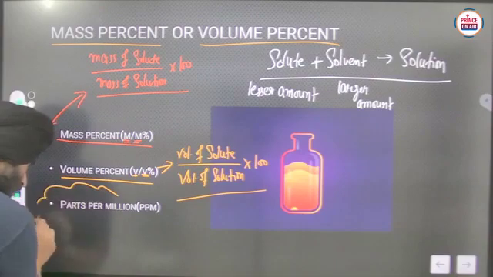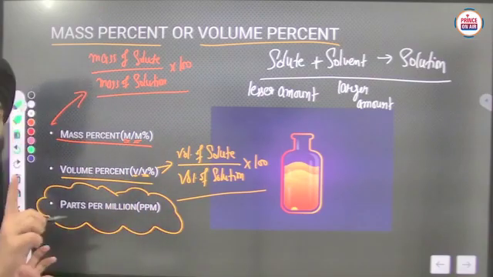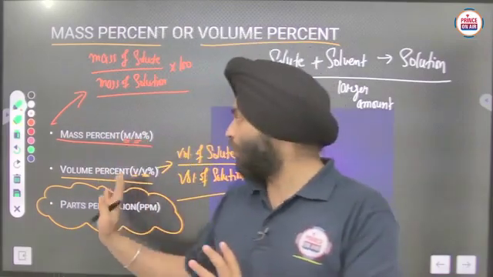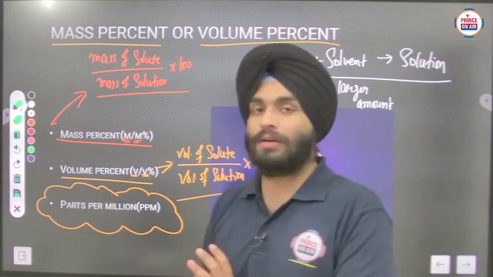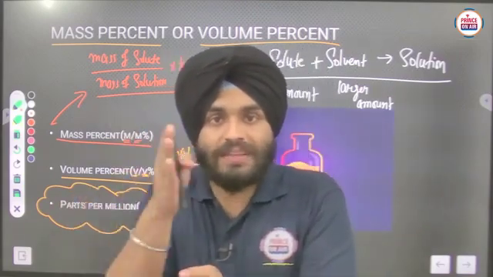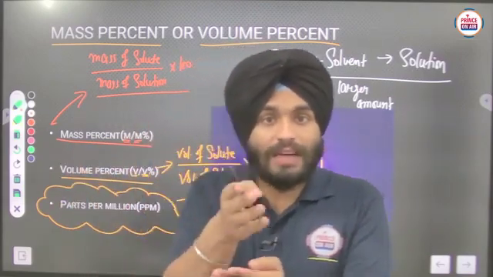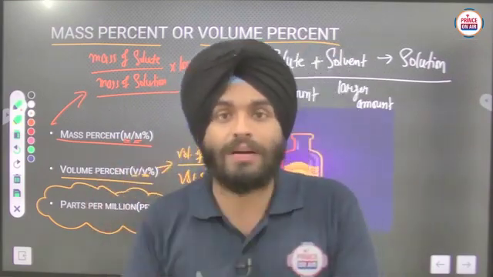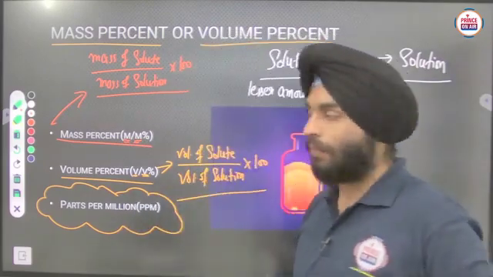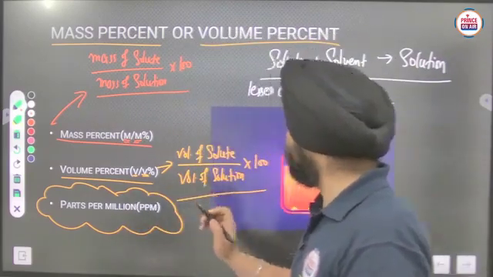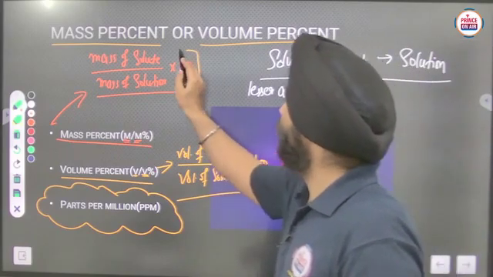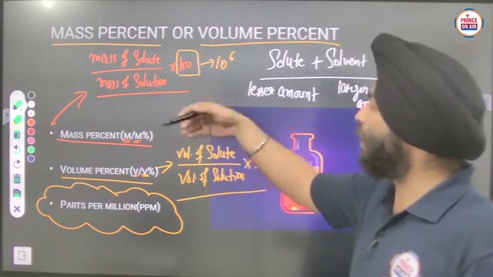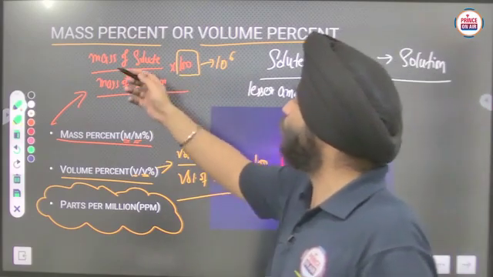Afterwards we have parts per million. The word itself defines the composition, like mass percent is per cent, in 100 parts. Similarly here per million, so million parts, million is 10 raised to power 6, 10 lakh. So in place of 100 you have to write 10 raised to power 6. So you can calculate parts per million for mass.